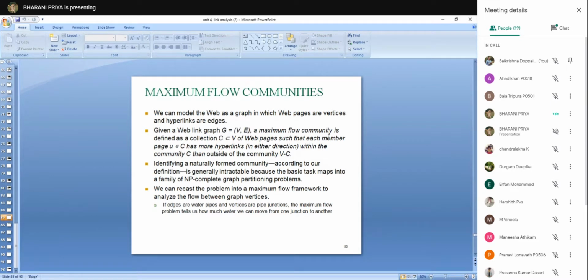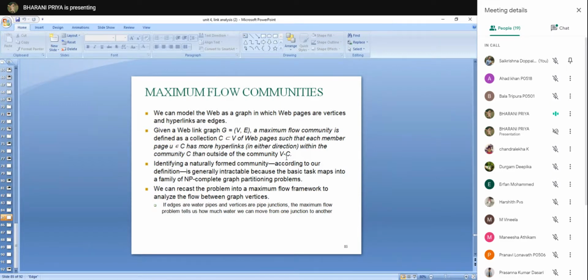So a maximum flow community is defined as a collection C, which is a subset of these vertices, that is, a subset of the web pages, such that each member u belonging to C, that means any web page that belongs to the collection, should have more links within the community than outside the community.